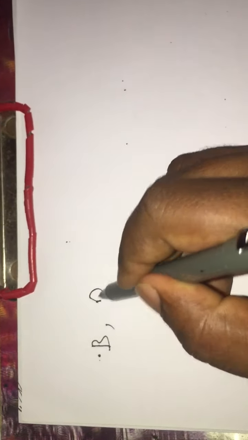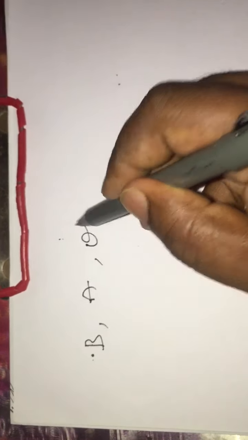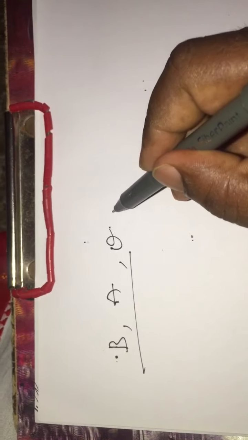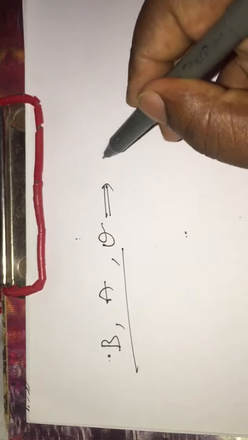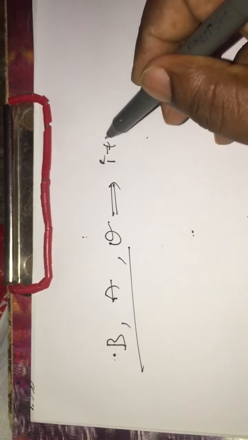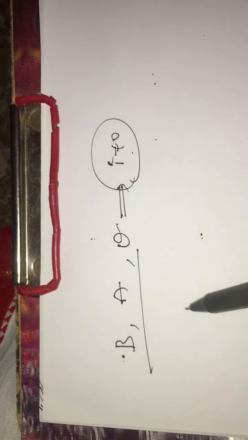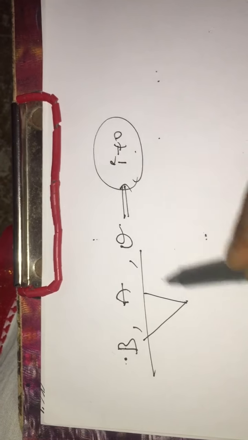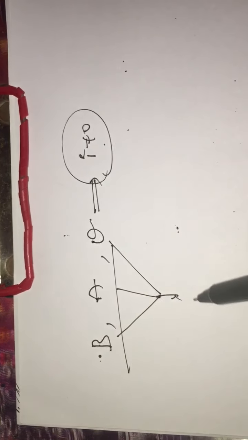Next point we need to remember: whenever there is a change in field, area, or the angle between them, the change in these parameters results into current in the loop. These three parameters result into flux.